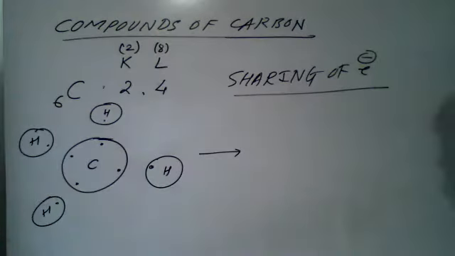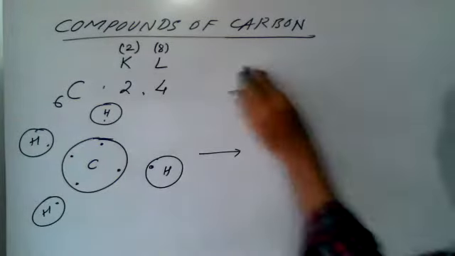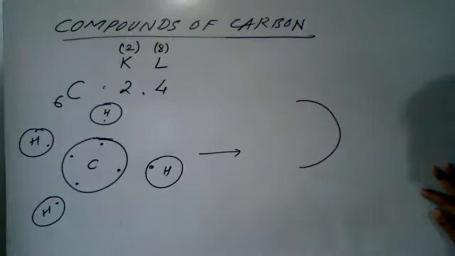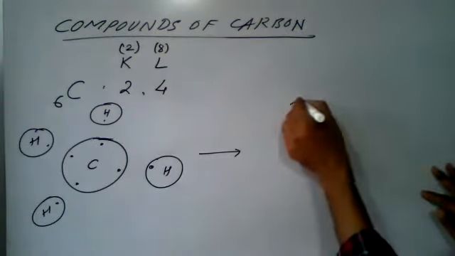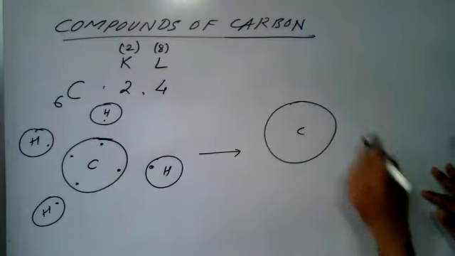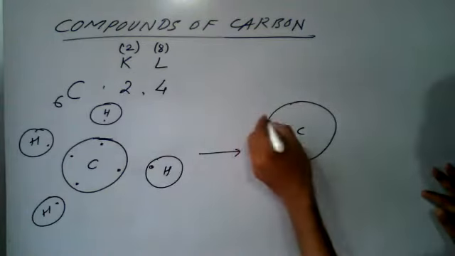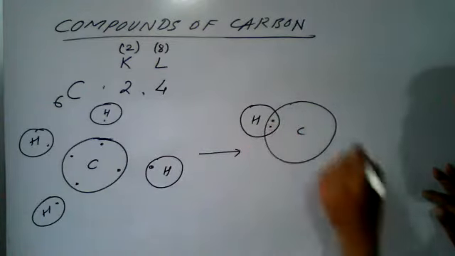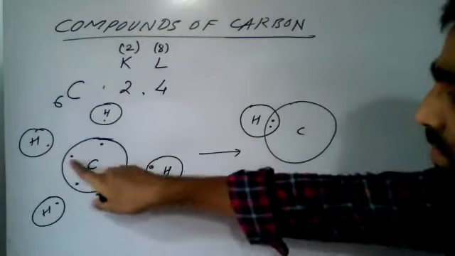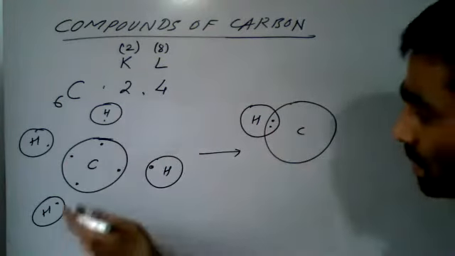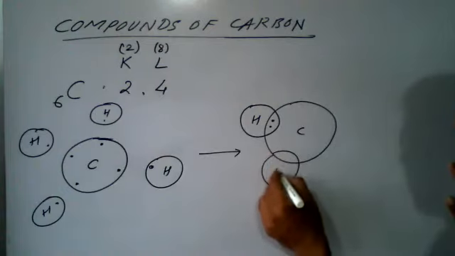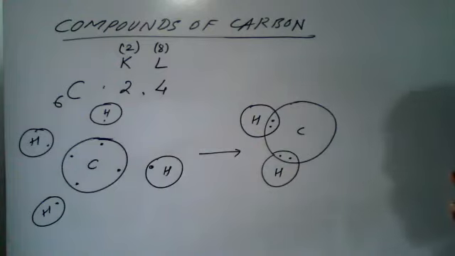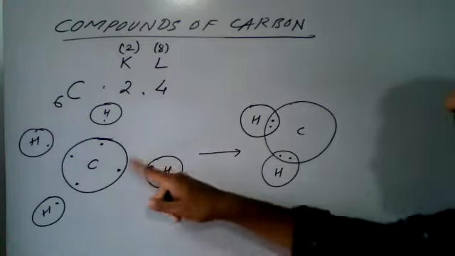First draw a slightly larger circle for carbon. So this is the carbon. On this side, overlapping will take place for this hydrogen. So I can write this hydrogen, and there are 2 dots: one dot from this hydrogen and another dot from this carbon. One dot from hydrogen, one dot from carbon. Next, this will overlap on this side, and we can write it like this.